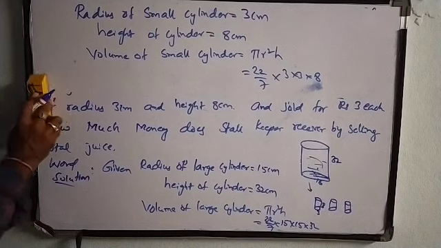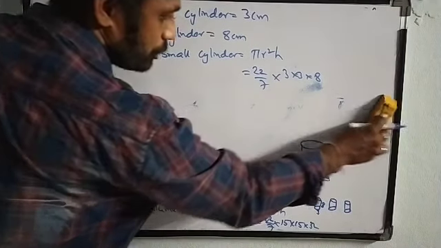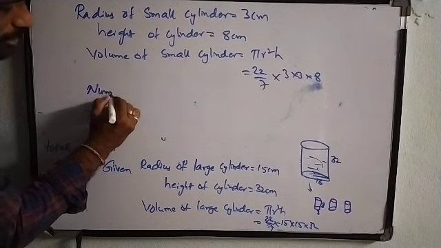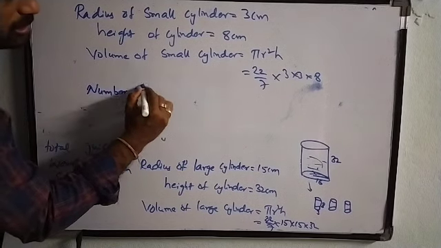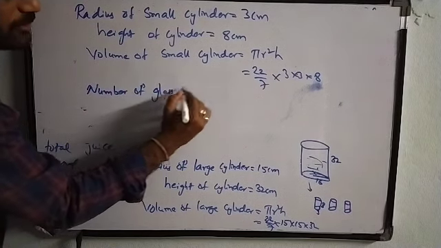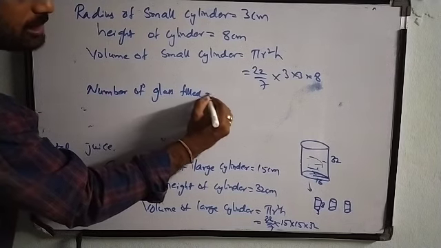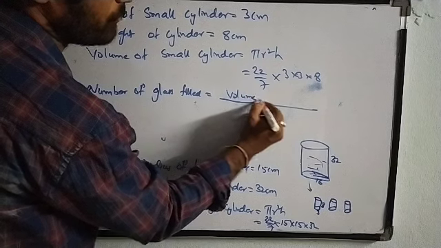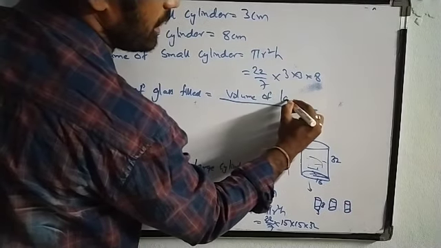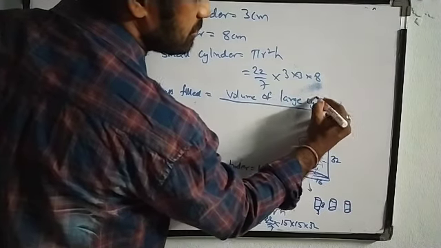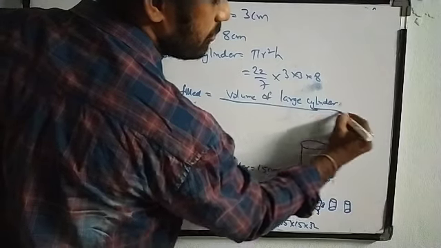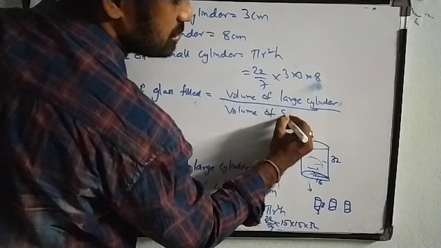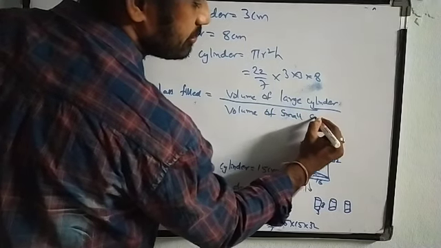So we are going to sell. First of all, let us find out how many glasses we are going to fill. Therefore, number of glasses filled is equal to volume of large cylinder by volume of small cylinder.